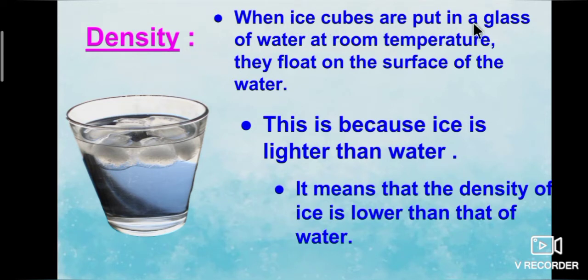When ice cubes are put in a glass of water at room temperature, they float on the surface of the water. I hope you people noticed this in the juices. This is because ice is lighter than water. It means that the density of ice is lower than that of water.